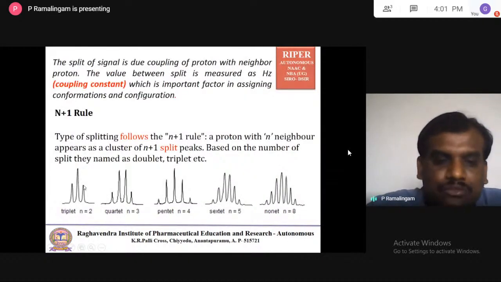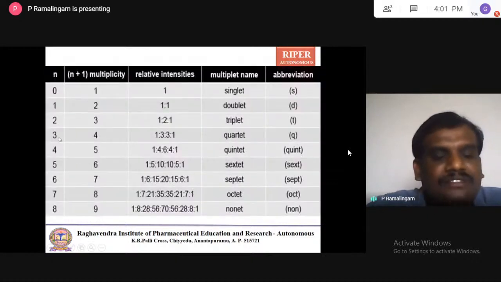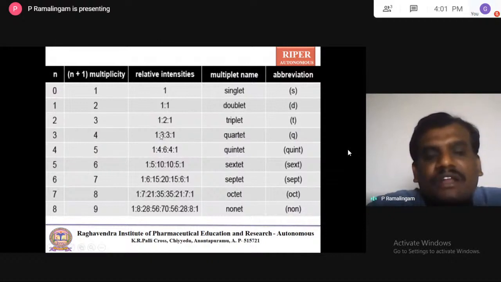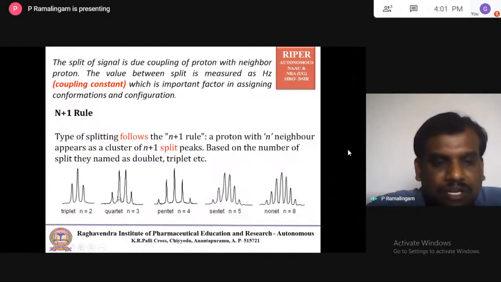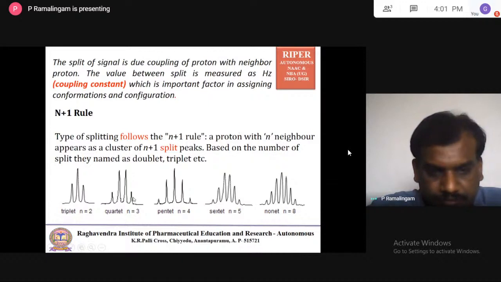Now let us go for this one. Here you see when your neighbor protons are 3, 3 plus 1 is 4. So the intensity is 1:3:3:1. This is the ratio of the intensity, and this height is called the intensity. This is the way it appears.